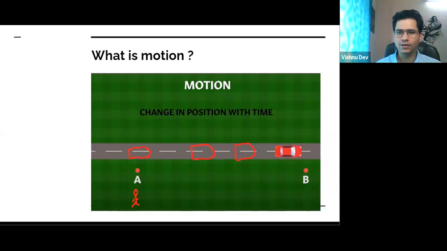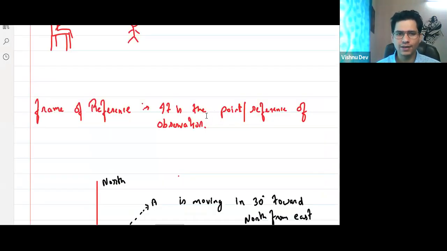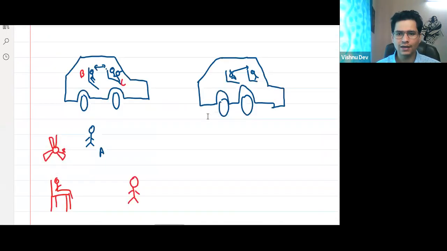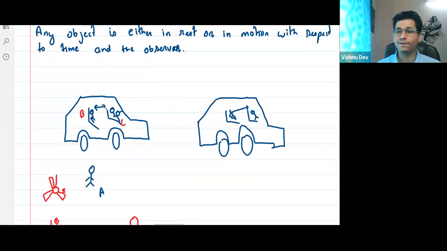Right? So this is the same example that I gave in the last class also. I guess all of you remember this, the example of the car. If there are two persons sitting in the car, according to one person, the second person would be in motion or rest? Tell me, according to the person who is already sitting in the car. Very good. Rest. Anna, very good.